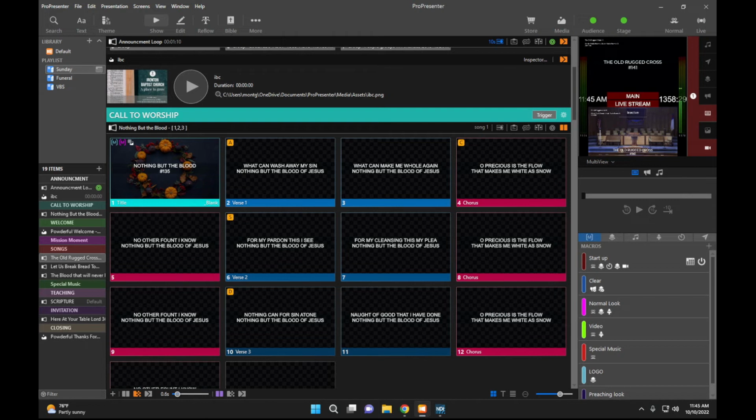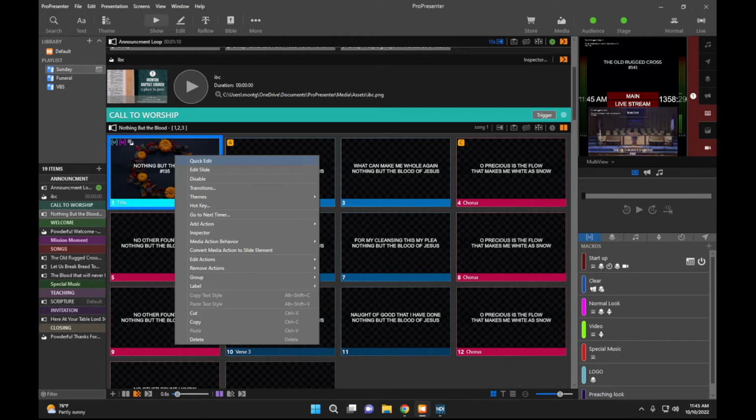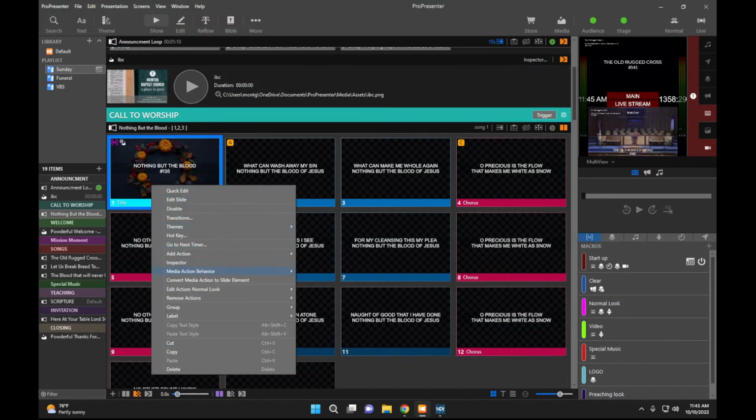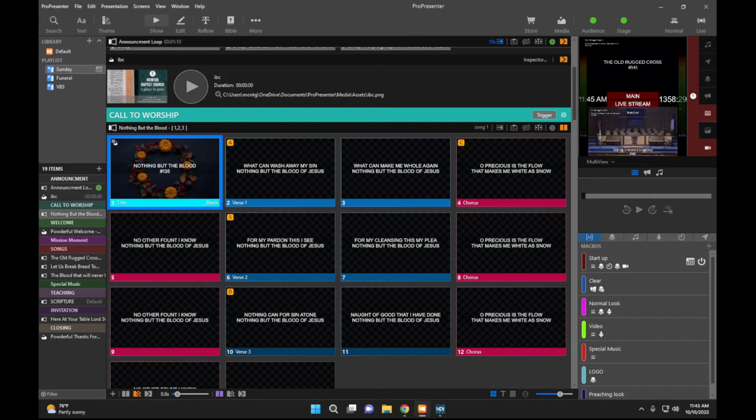And what you want to do is, if you import a song and these macro tabs are not in here, I'll remove them just to show you. We'll remove actions and remove normal look. So now it's just the background image. Sometimes when you import a song, they're not going to show up. So we need to add them to make sure they're going to show up for Sunday.